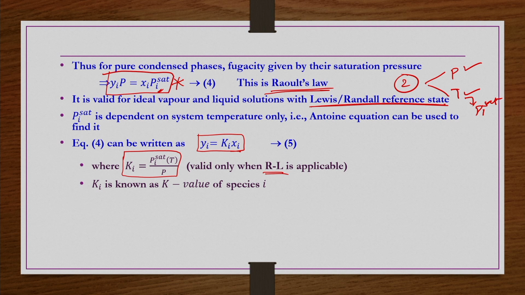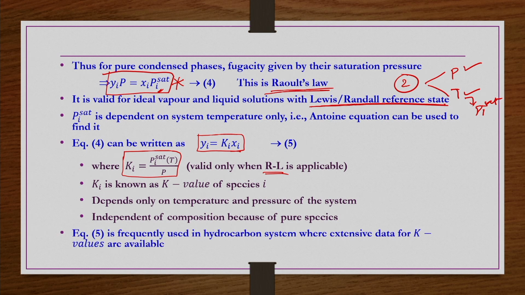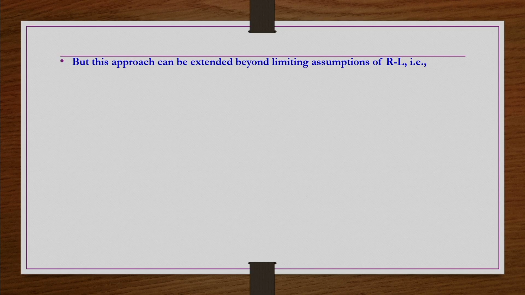So, this Ki is known as the K value of species i. It depends only on the temperature and pressure of the system. It is independent of composition because of the pure species that we are taking. So, this equation 5 is frequently used in hydrocarbon systems where extensive data for K values are available. But this approach can be extended beyond the limiting assumptions of RL also. That is obviously right, you are writing yi P is equal to xi Pi sat, right.